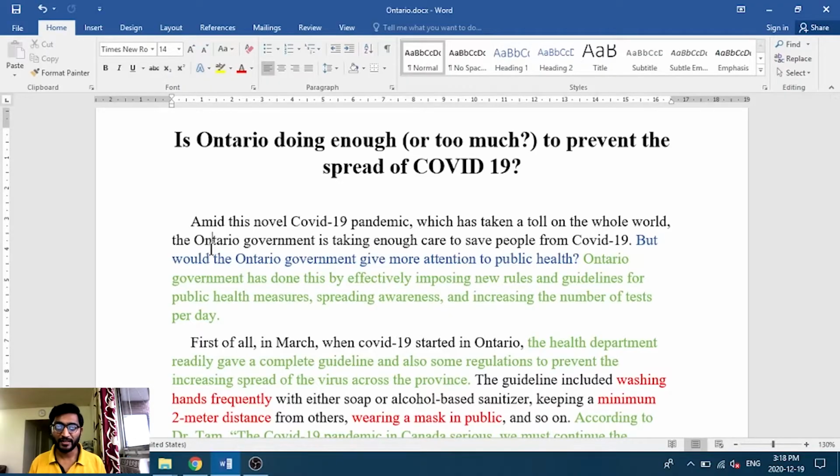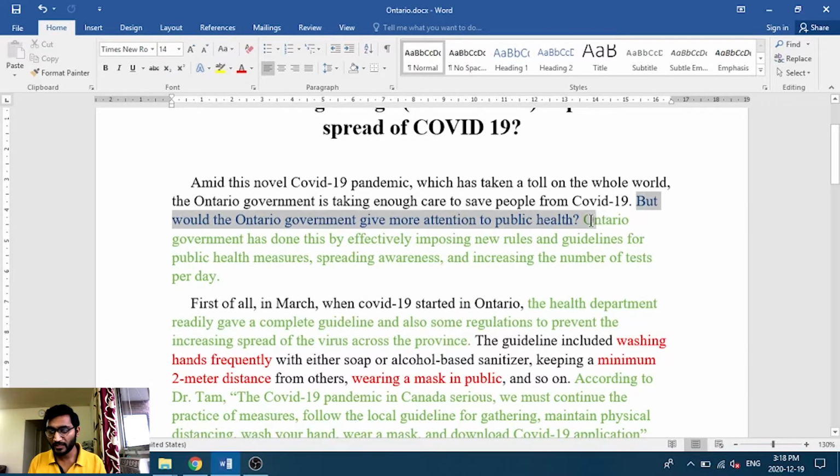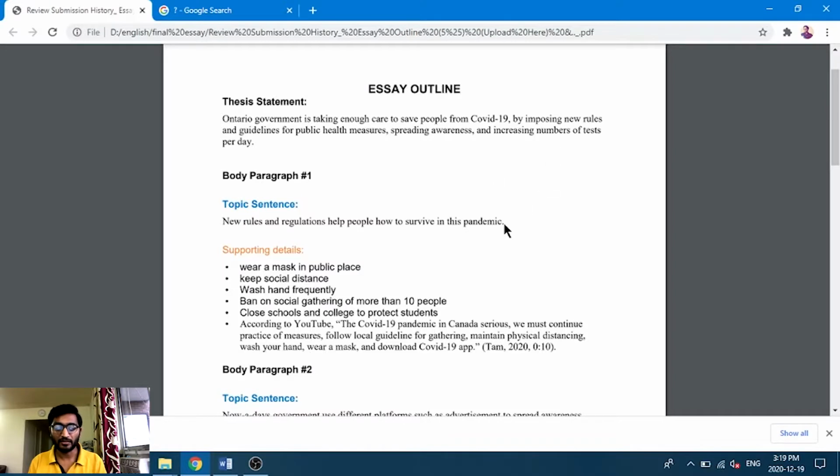As you can see on the screen, is Ontario doing enough to prevent the spread of COVID-19? This is the topic of the essay. We need to write an essay on this topic, and as you can see, the blue text is the surprising sentence, and the last sentence, in green color, is the 3-point thesis sentence. Before that I will show you an outline which helps you write the essay.